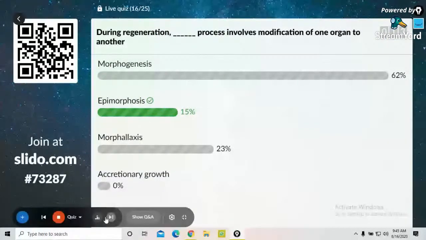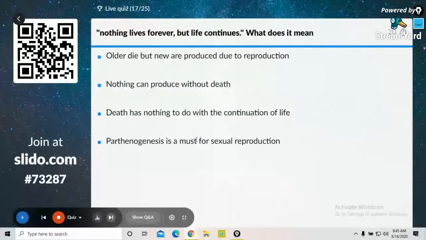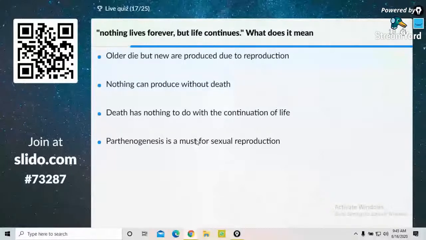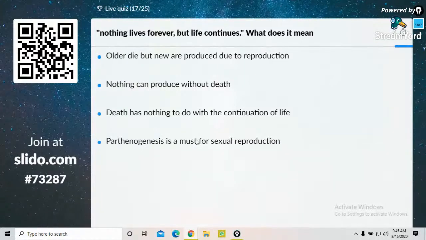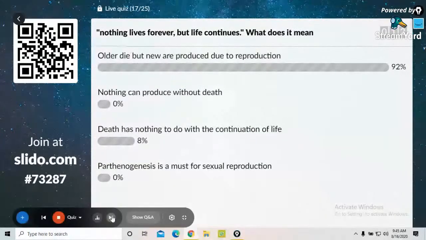17th one on the screen. Nothing lives forever, but life continues. What does it mean? Older die, but new are produced due to reproduction. Nothing can produce without death. Death has nothing to do with the continuation of life. Parthenogenesis is a must for sexual reproduction. Yes, the correct answer is option A. Next one on the screen.